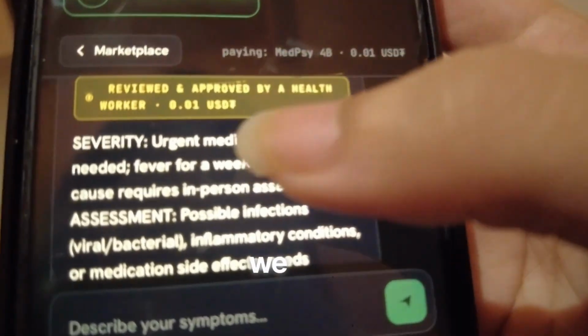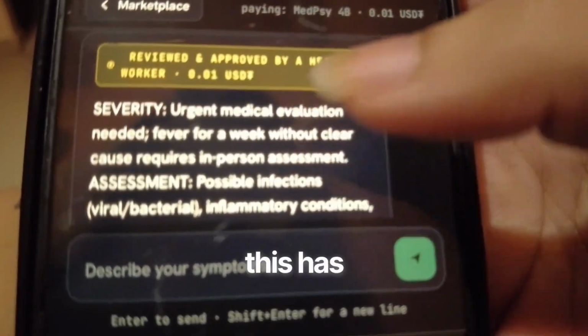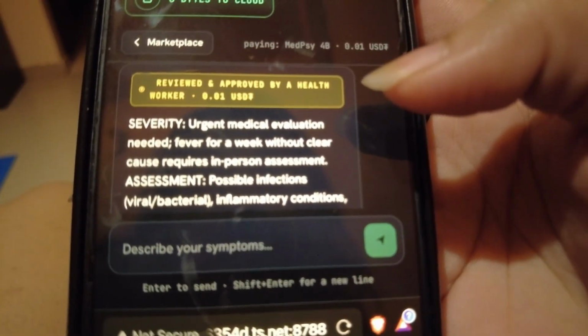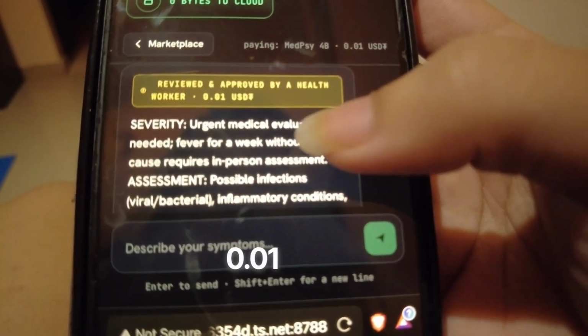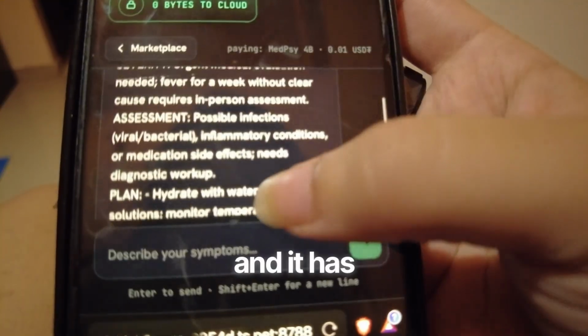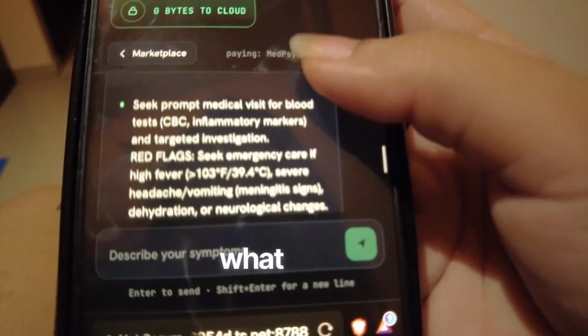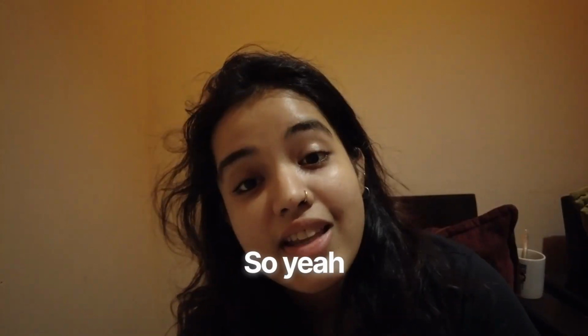And right here, we can actually check that this has been reviewed and this has been approved by the health worker for 0.01 USDT. And it has given us the plan, everything, what all we need to do. So yeah, that's it for this demo.